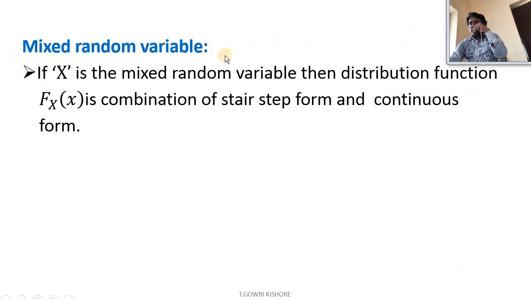Next one, mixed random variable. If capital X is a mixed random variable, then the distribution function Fx of x is a combination of stair step form and continuous form. So a mixed random variable is a combination of both continuous and discrete. The continuous part is represented in continuous form and the discrete part in step form.